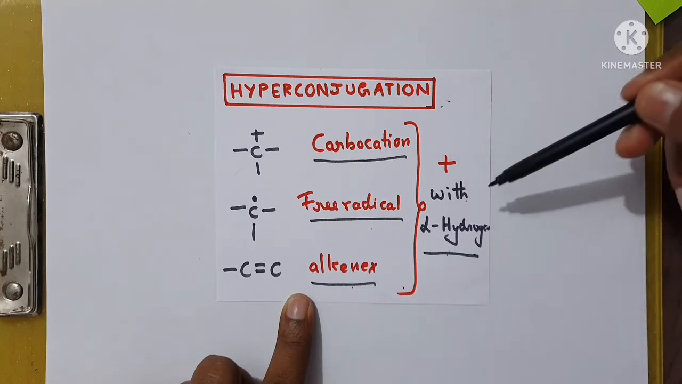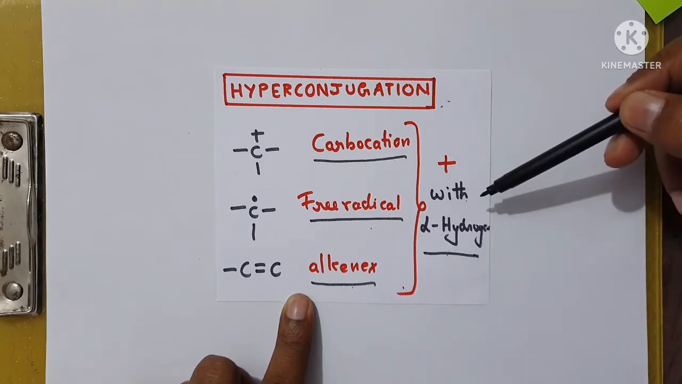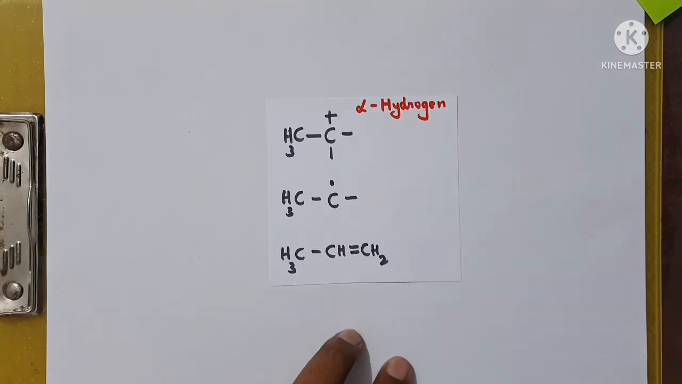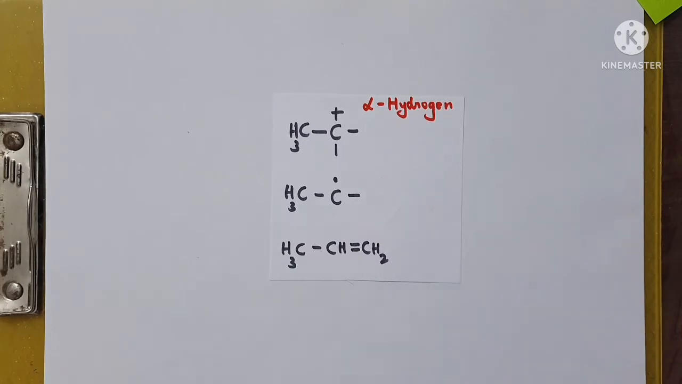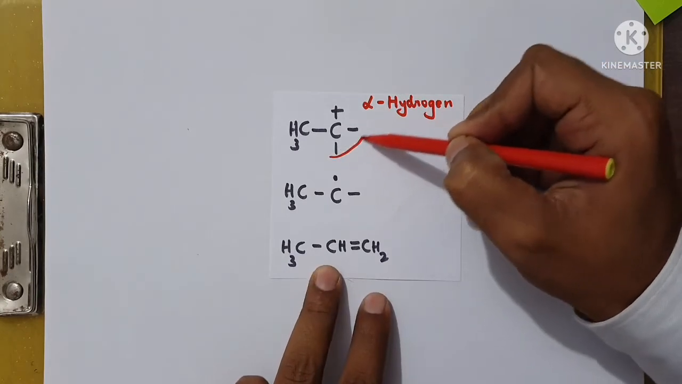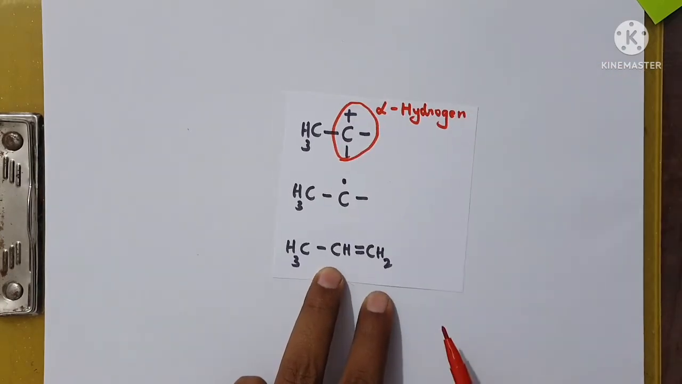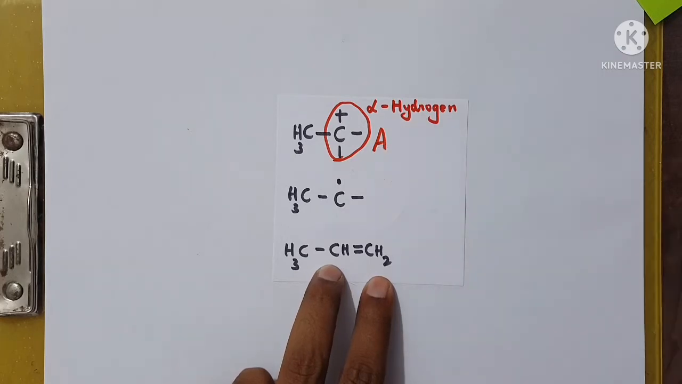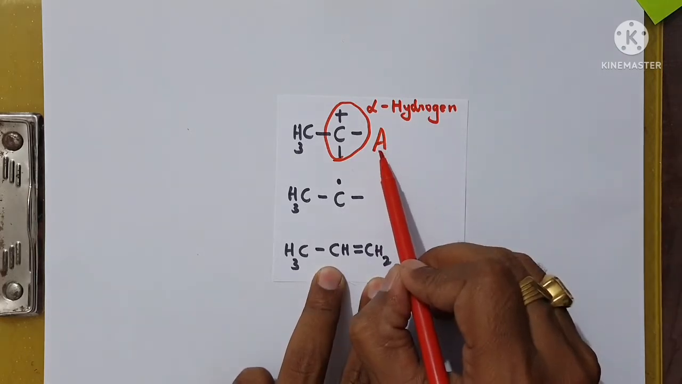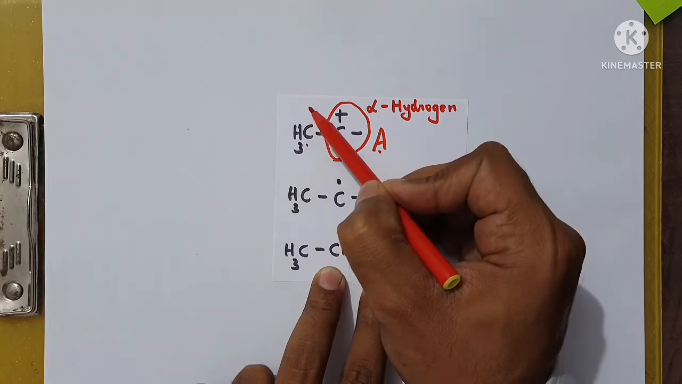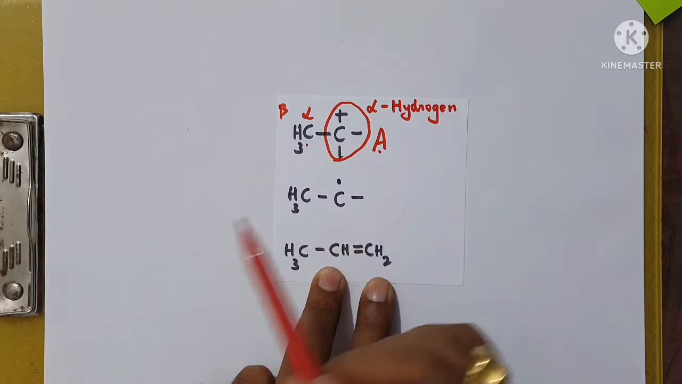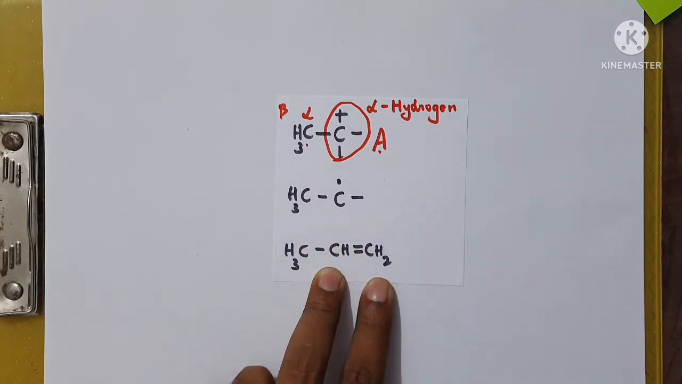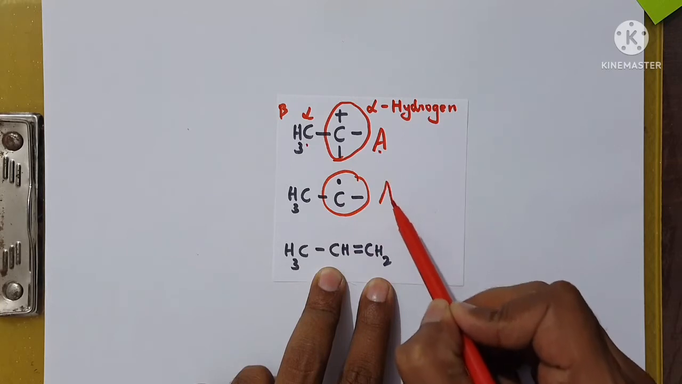Now let us understand what this alpha hydrogen is. Observe here, children, this whole part becomes an active site. The carbon attached to the active site will be alpha. The next carbon will become beta. Like that it goes, alpha, beta, gamma.